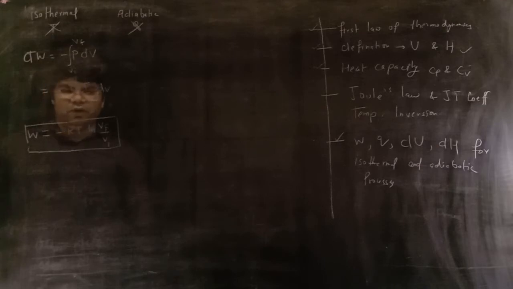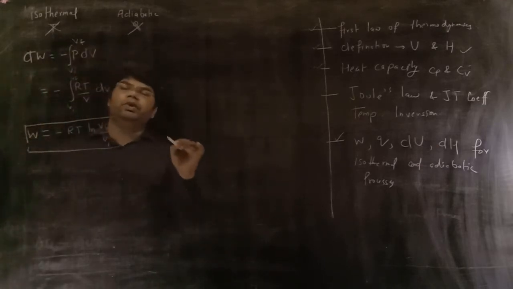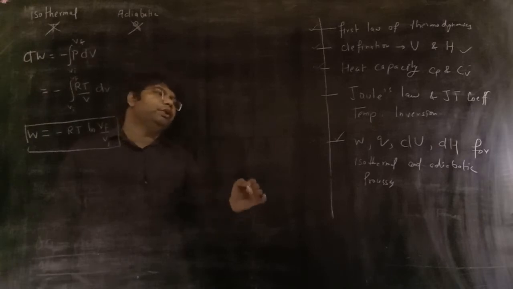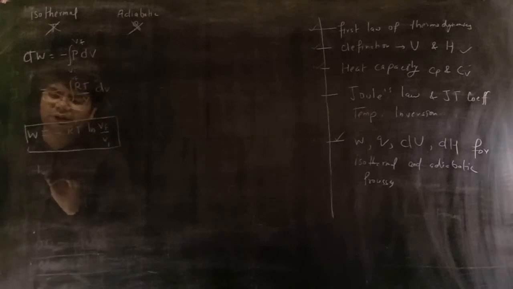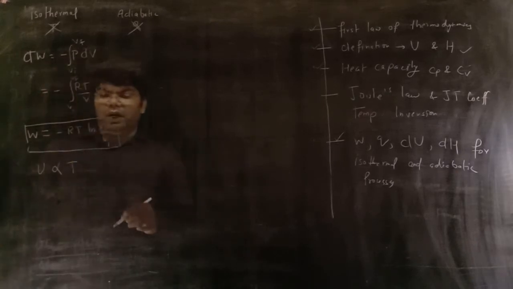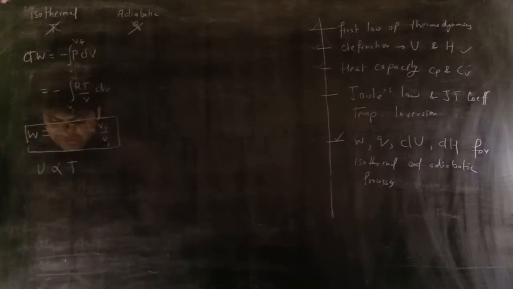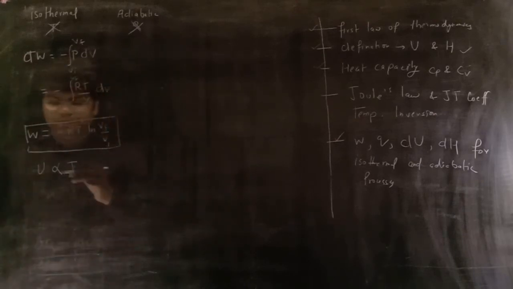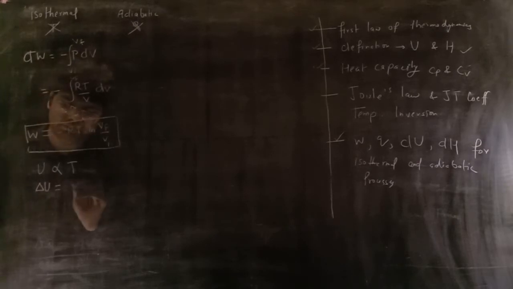in isothermal process. In isothermal process, because there is no change in temperature, there will be no change in internal energy, because U is directly proportional to T. Hence change in internal energy will be 0.